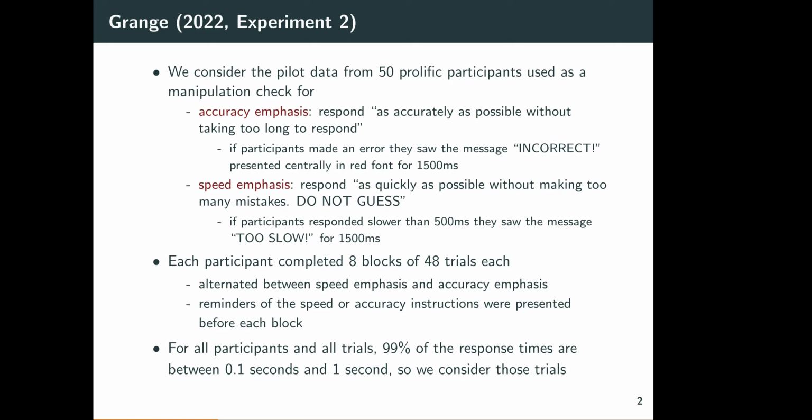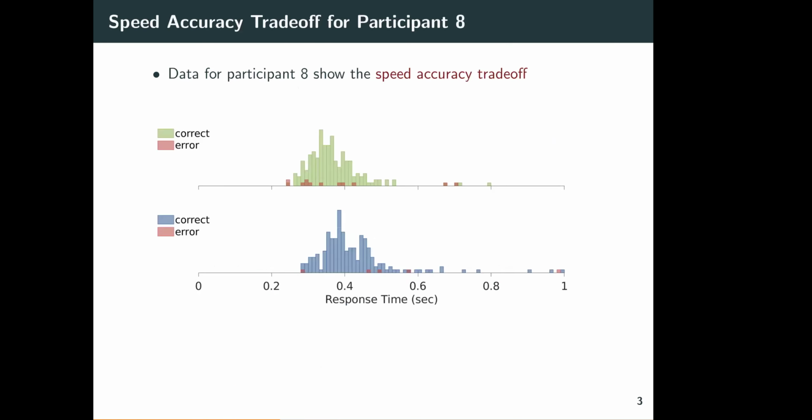So you might do 48 trials trying to go as fast as possible without guessing, and then 48 trials being as accurate as possible without taking too long. For all of the participants in all the trials in these piloting data, 99% of the response times are within a tenth of a second and 1 second. So we're just going to look at those trials. In other words, we've excluded some outliers in the analysis that you'll see now.